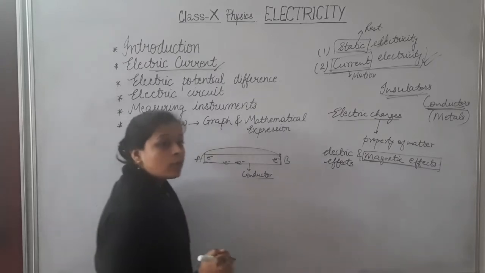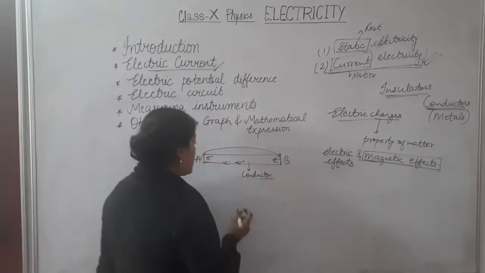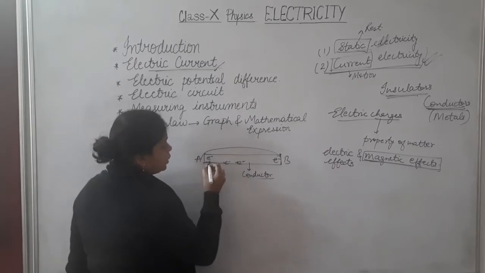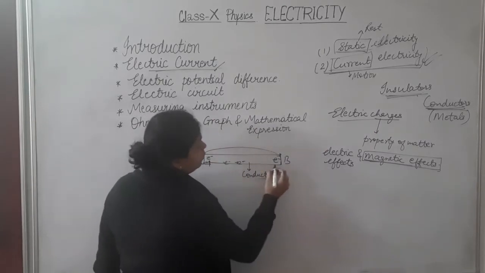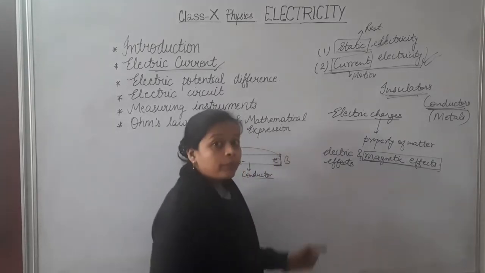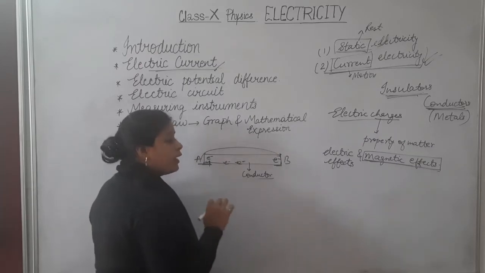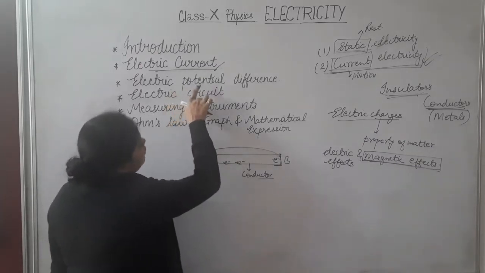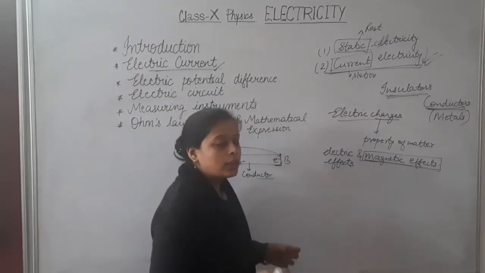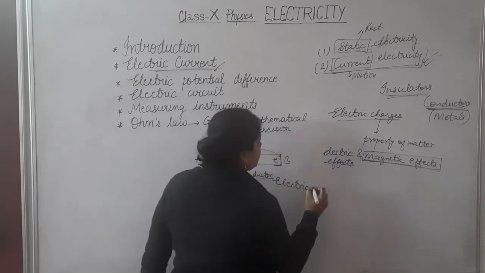But sometimes when some amount of work is done to take an electron from one terminal to another terminal, that work done is defined as potential difference, meaning electric potential.